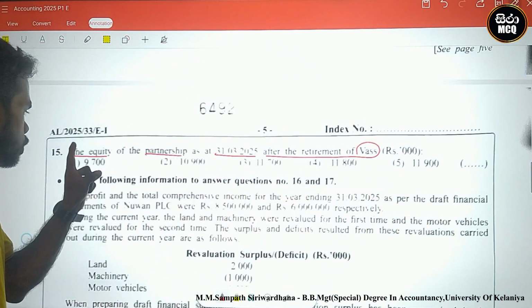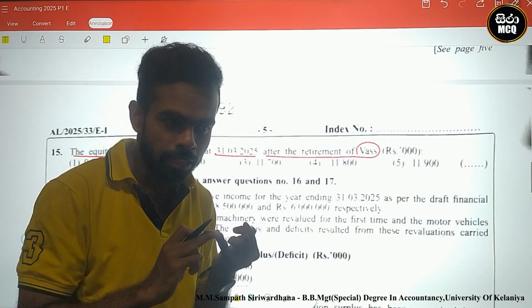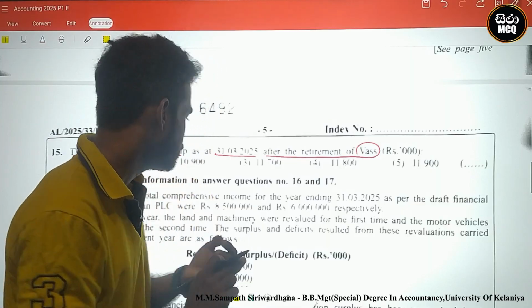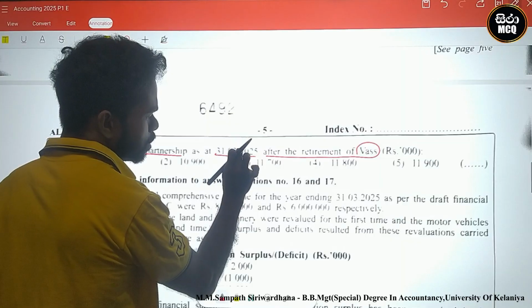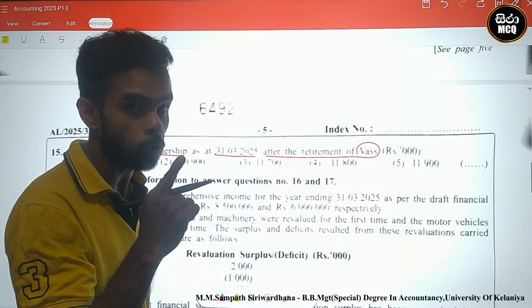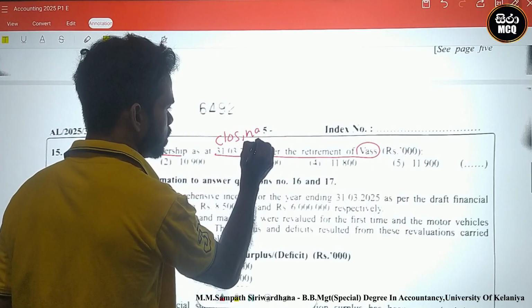Total equity means capital accounts and current accounts. This is the closing date.